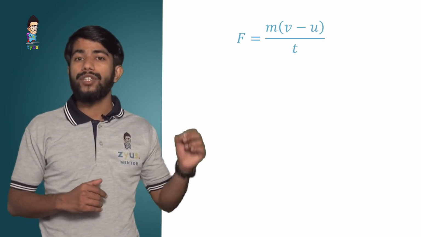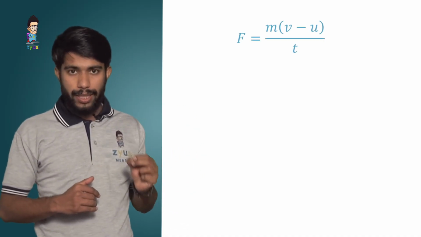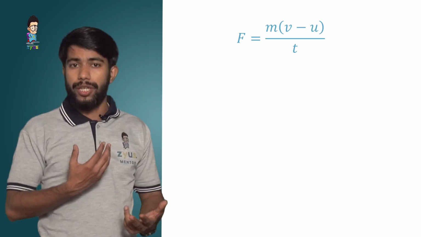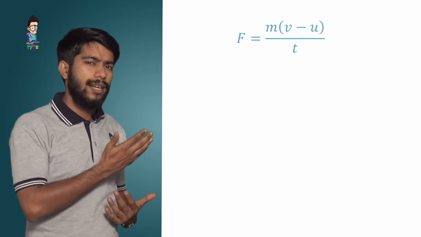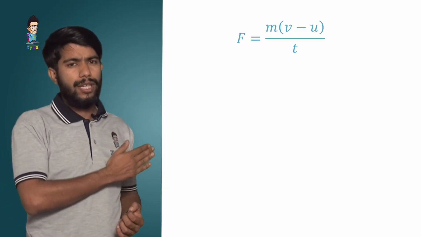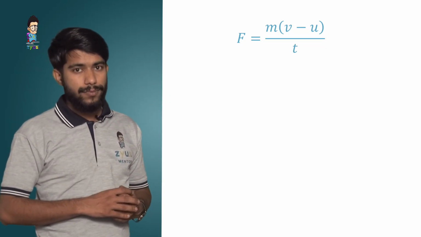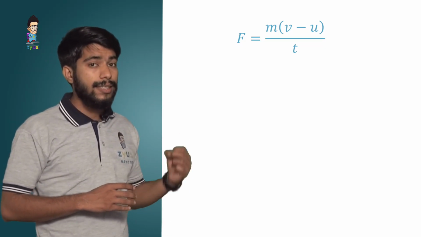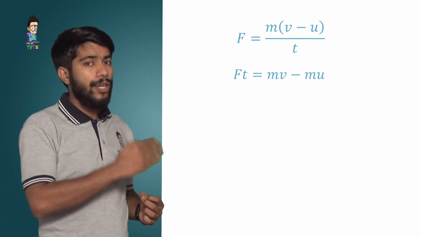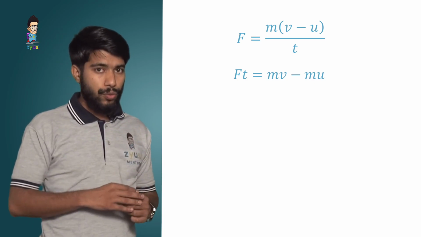Now, from Newton's second law of motion, we know that F is equal to m into (v minus u) by t. If I rearrange it, I can take t to the left side and write it as Ft is equal to m into (v minus u). Therefore, Ft is equal to mv minus mu.